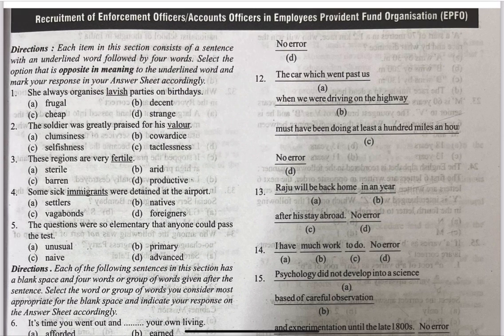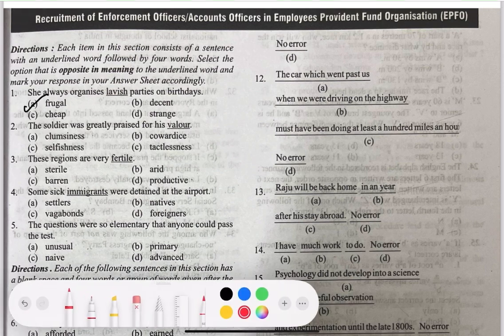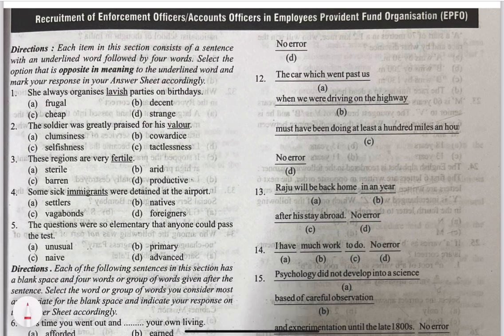She always organizes lavish parties on birthdays. So here they've asked us to find out the opposite in meaning. So the opposite of lavish is frugal, option A. I'll be quick here because I don't think you need any sort of explanation over here. So the option is option A.